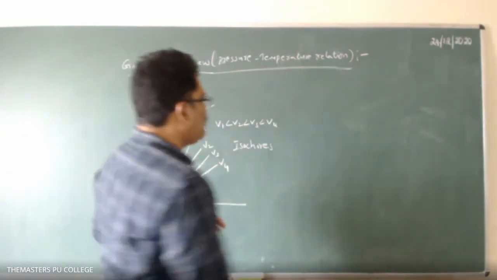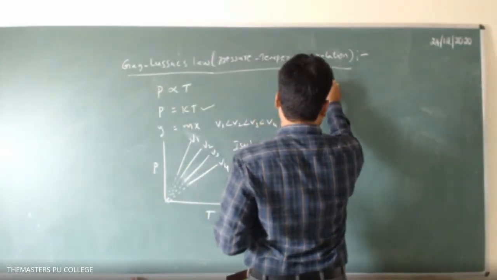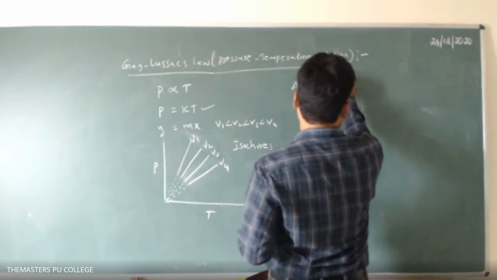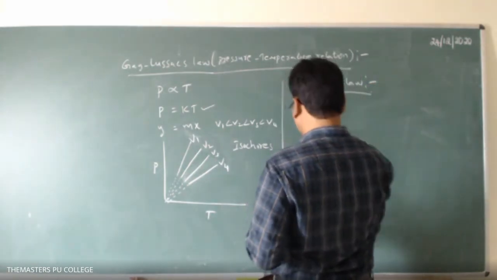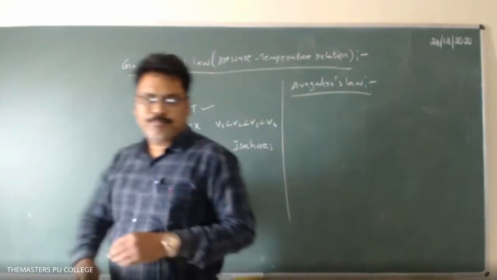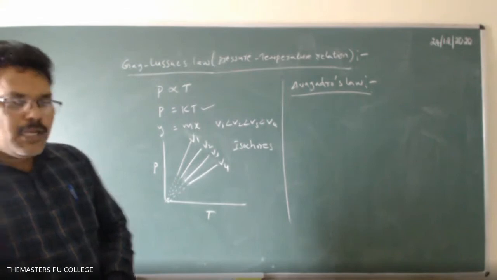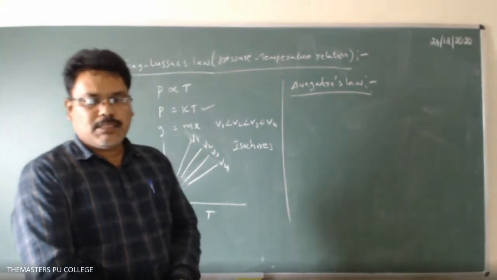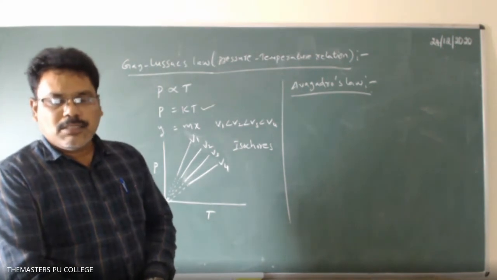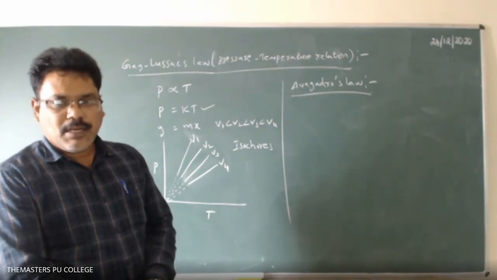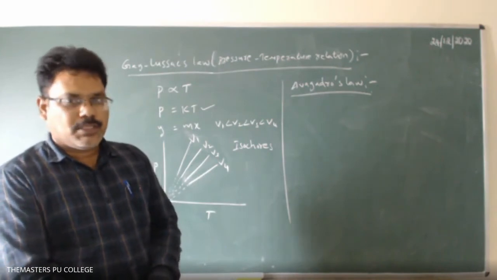Okay, so the next one is Avogadro's law. Equal volumes of gases contain equal numbers of gas molecules under the same conditions, that is, at constant temperature and pressure.